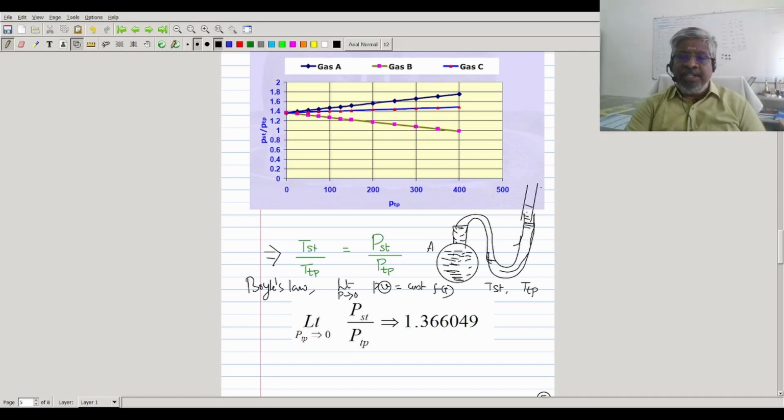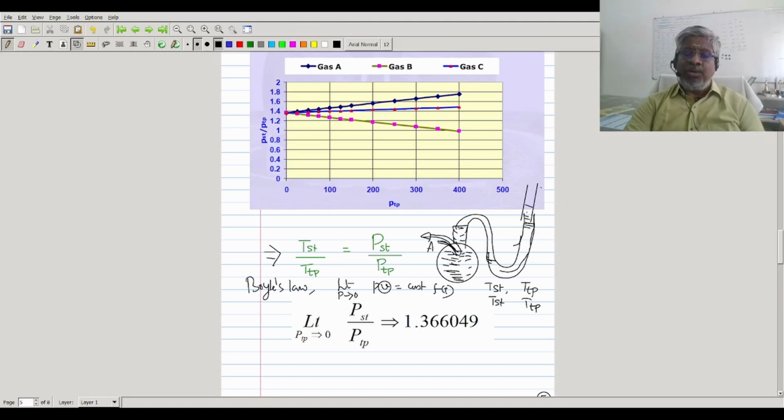Suppose I remove a certain quantity of gas A. I am still using that gas A. I remove a certain quantity of gas and do that experiment once again. I will get another set of T steam point and T triple point, because the quantity of matter is also very important. At the steam point I am going to get a different pressure, and definitely at the triple point also I am going to get a different pressure, hence you may get different values of that ratio.